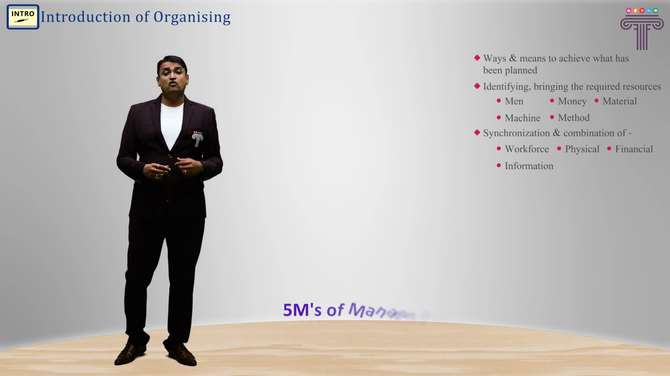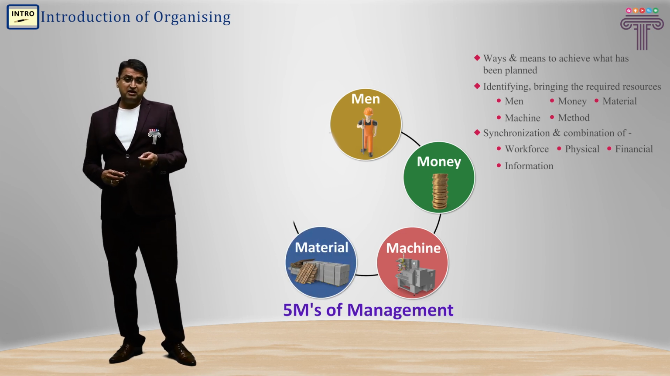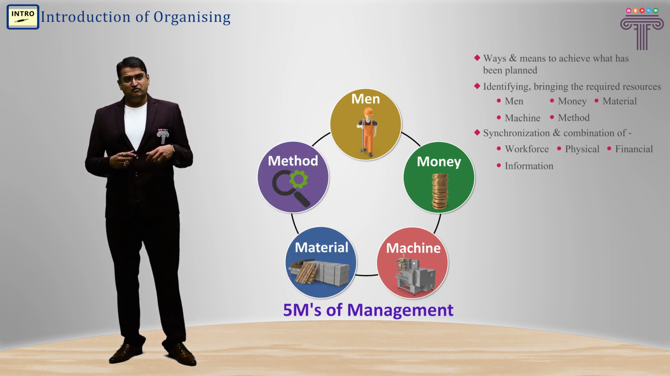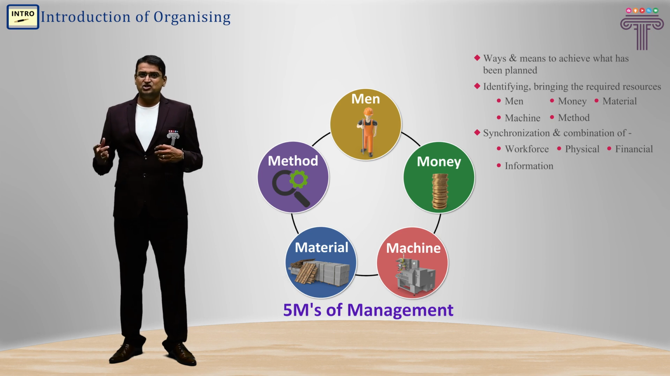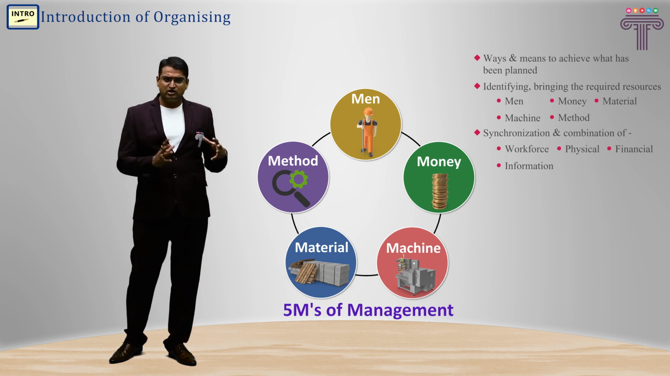The resources in the form of man, money, machine, materials, and methods. Once that is done, now what do we do? We group them and arrange them in order to achieve the objective. So once we identify and bring resources, now understand that the kitchen department will be separate.